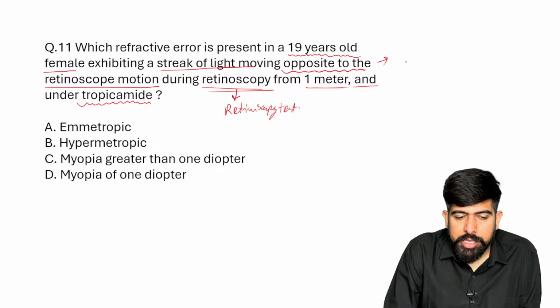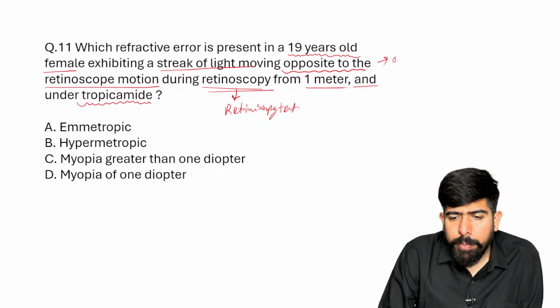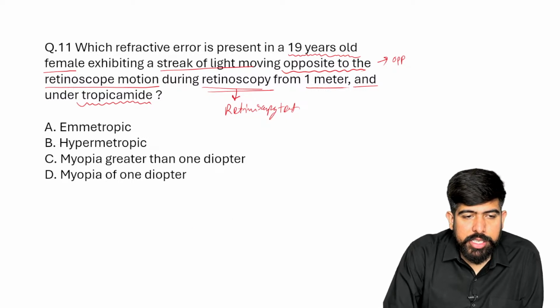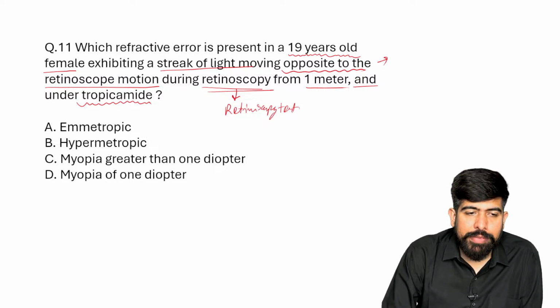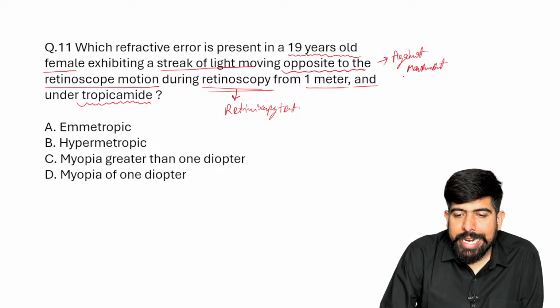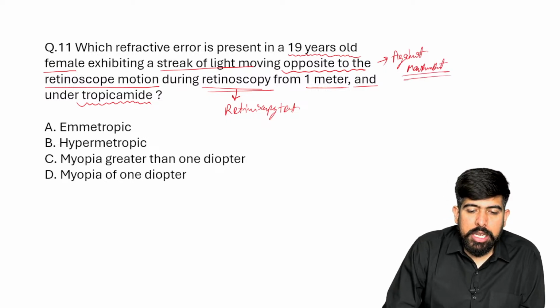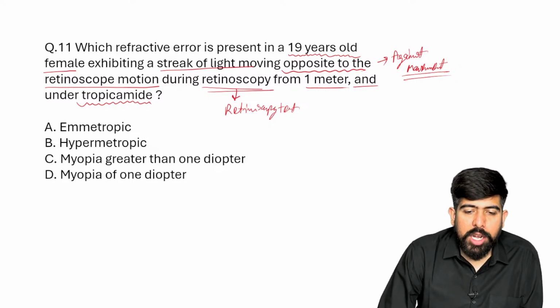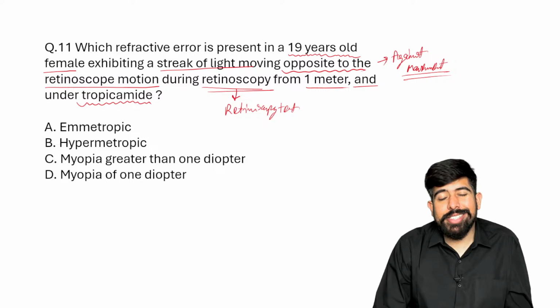The patient has opposite movement. It means it will go against the direction. We have two movements, same movement and against movement. So we have the against movement in this condition. Now, guys, please let me know in the chat box what your answer will be.